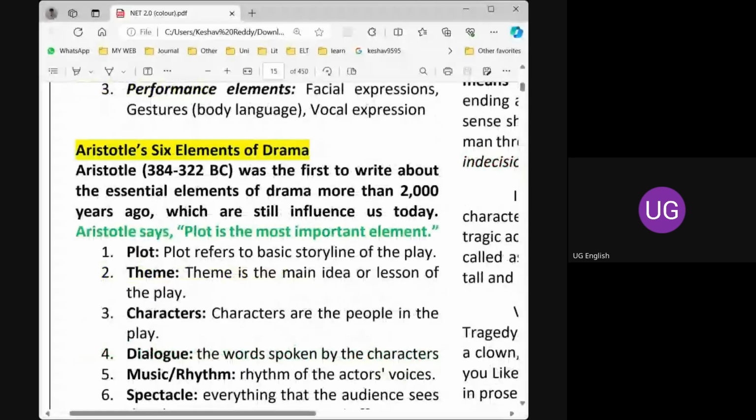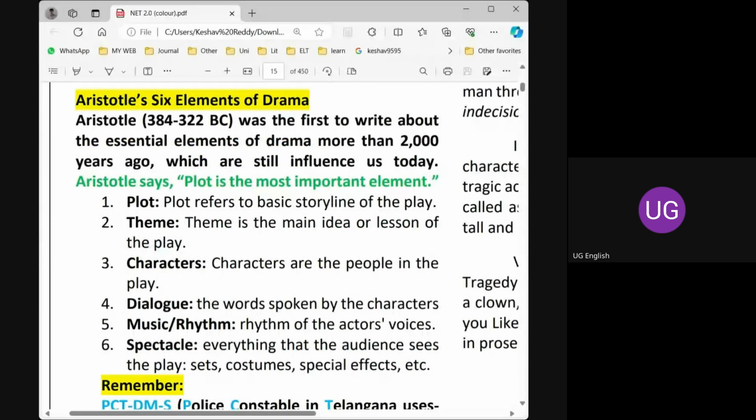Very importantly, Aristotle laid down a number of rules about Greek drama. The first and most important thing is that he said plot is the soul of the drama.